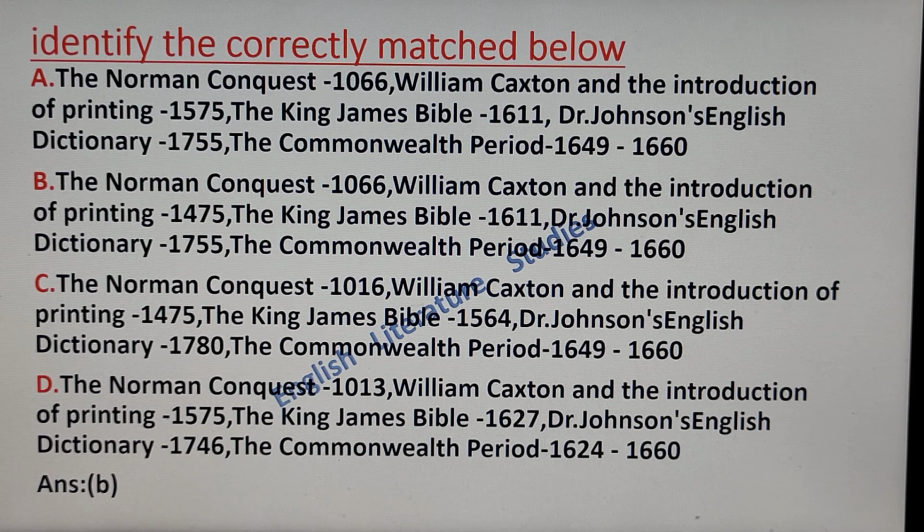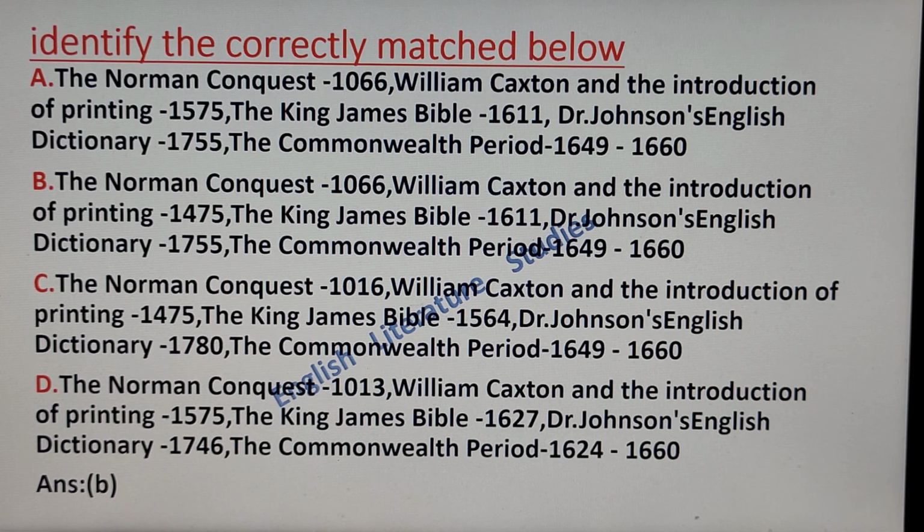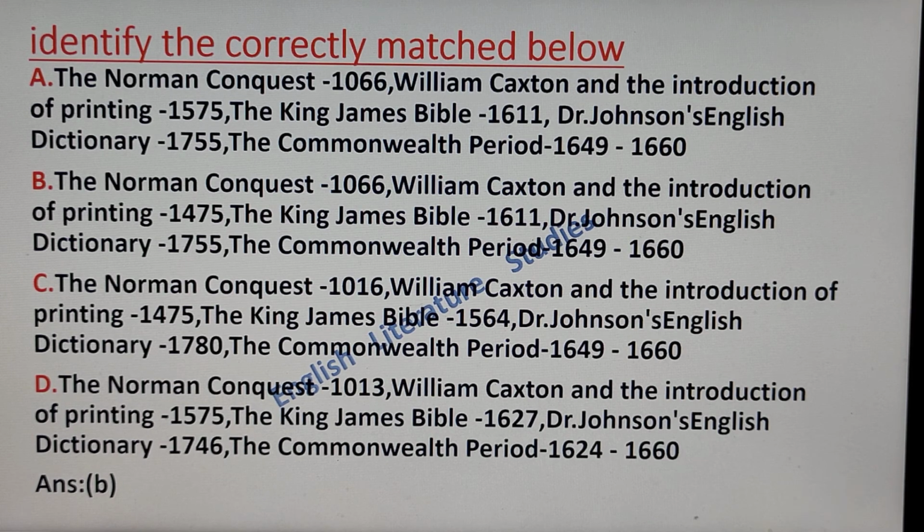So the right answer according to chronological sequence is option B, in which the Norman Conquest is 1066, then William Caxton and the introduction of printing 1475, not 1575, then the King James Bible 1611, Dr. Johnson's English Dictionary 1755, the Commonwealth period 1649 to 1660.